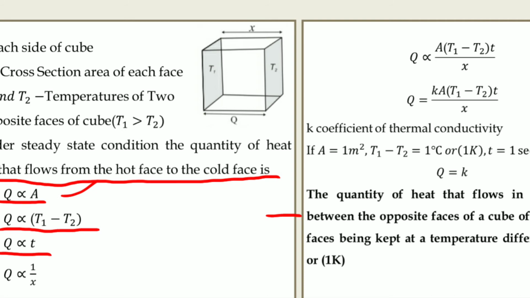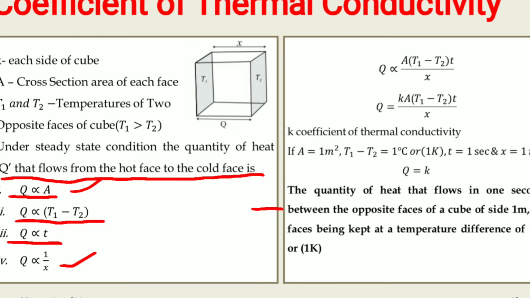If you write all this together, then how can we write this? Q is directly proportional to A times (T1 minus T2) times t divided by x.